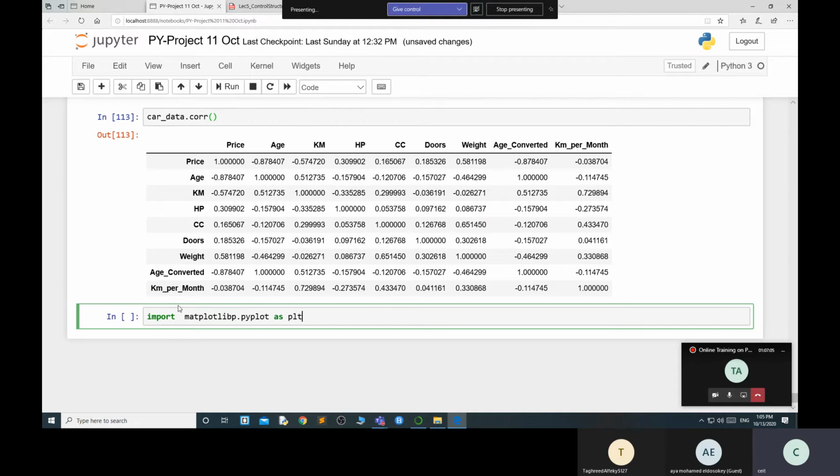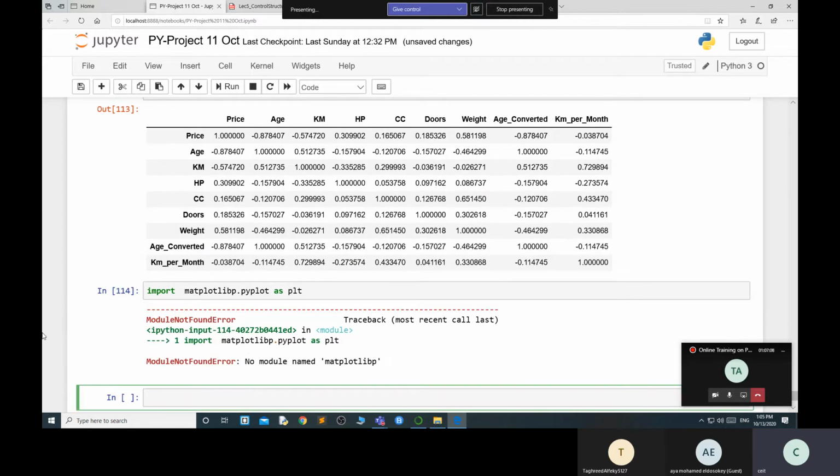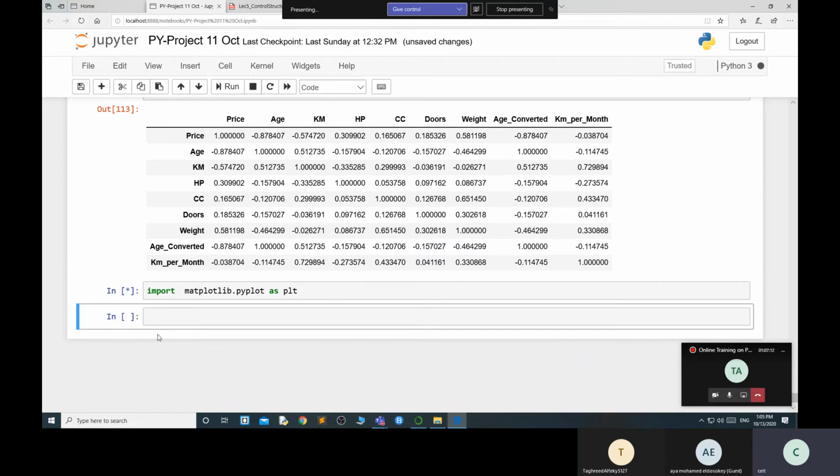Import matplotlib.pyplot as plt. Okay, so my file is created. Now I want to create a scatter plot. So plt dot scatter.